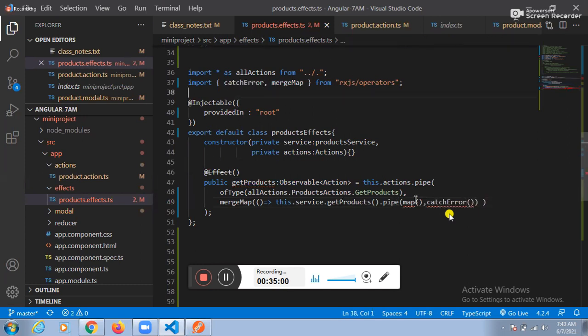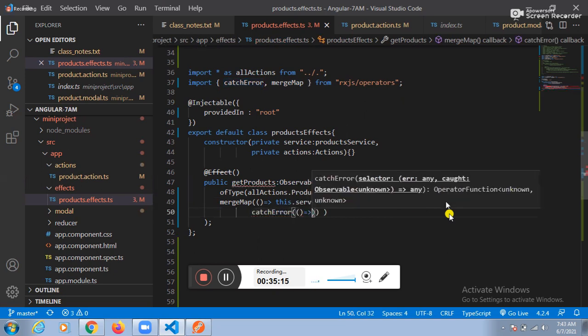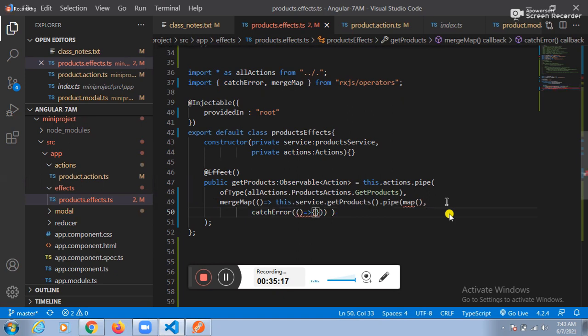To catch the positive response, which function do we need to use? The map function. To catch the error response, which function do we need to use? catchError. And one more point: under catchError, we need to take a callback function. Whatever the callback function is, we need to place it here. Let me place the callback function.